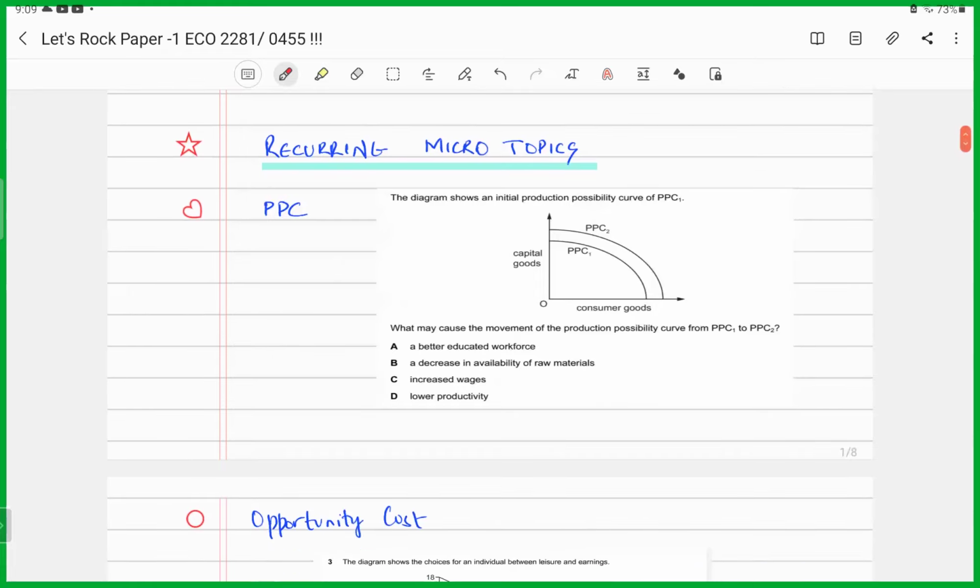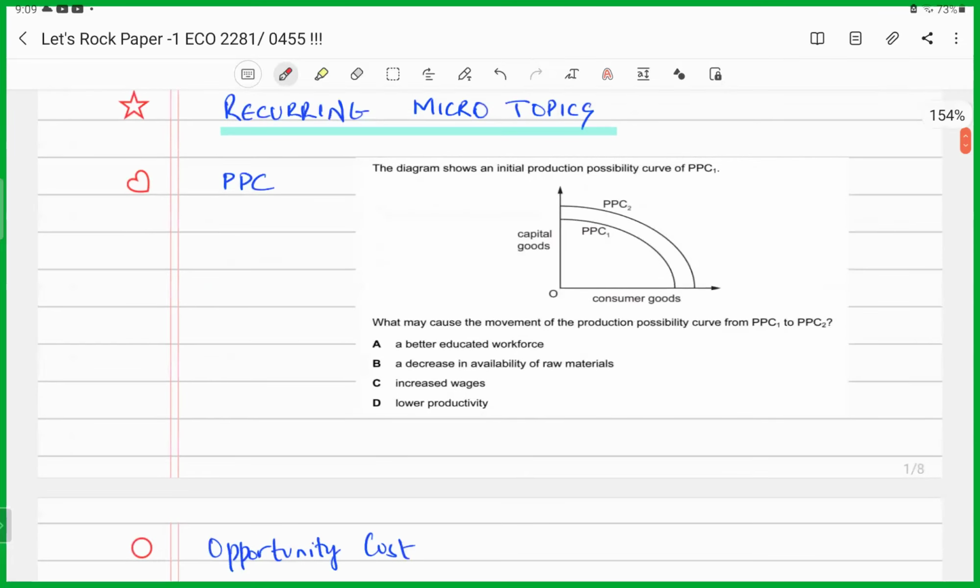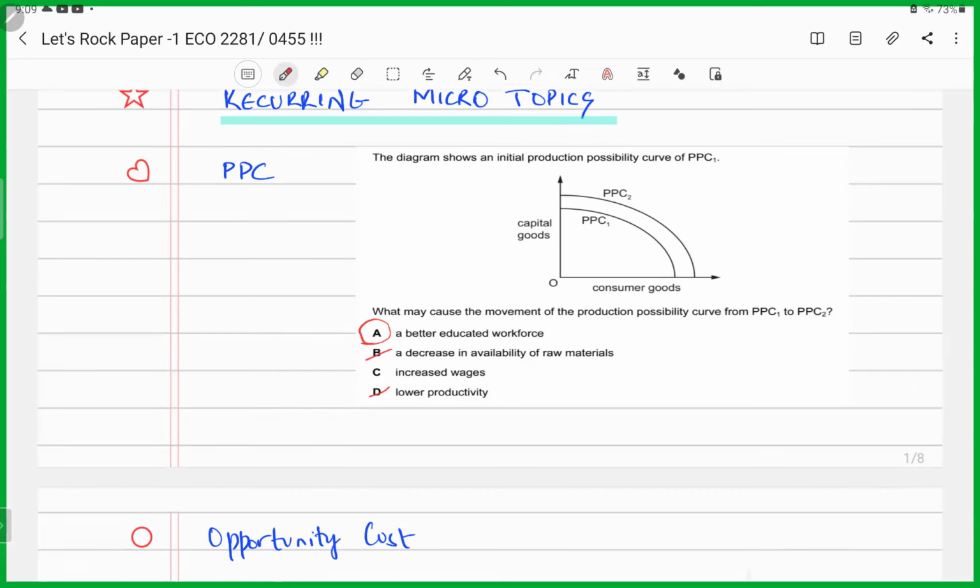So PPC shifting outwards, you look at options B, C, and D. What does it say? B says a decrease in availability of raw material. C says increased wages. D says lower productivity. Had there been lower productivity or decrease in availability of resources, it would not have caused an outward shift. Increased wages, again, no. It has to be a better educated workforce, an increase in the quality of the manpower that has caused the PPC to shift outwards.